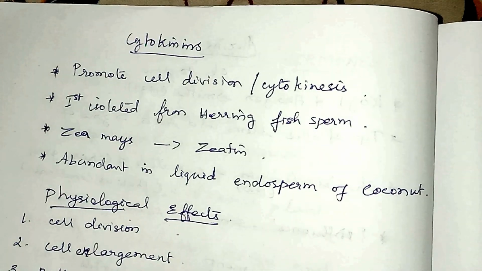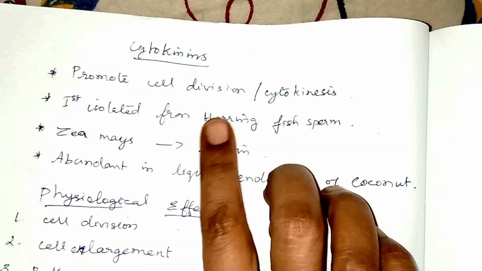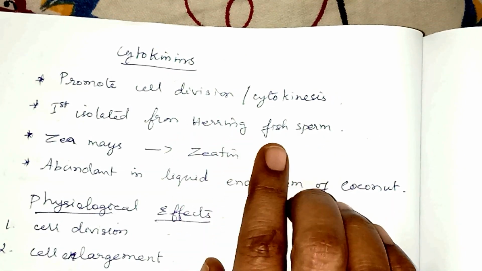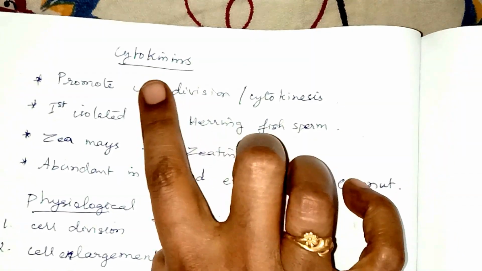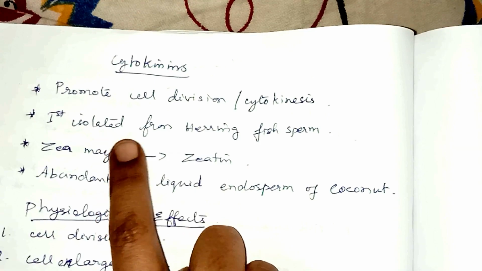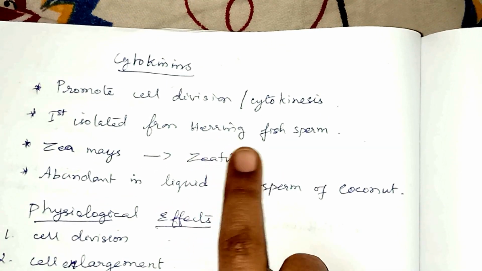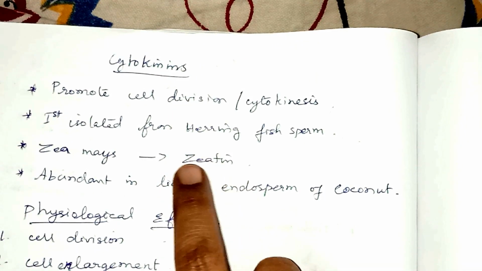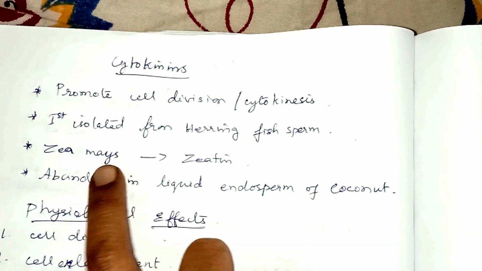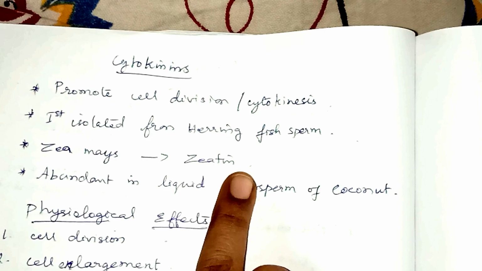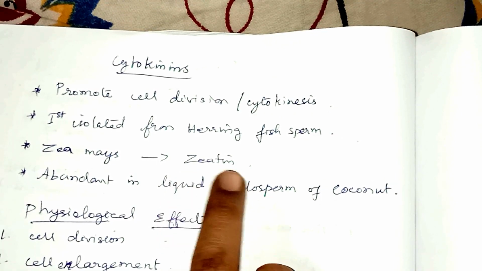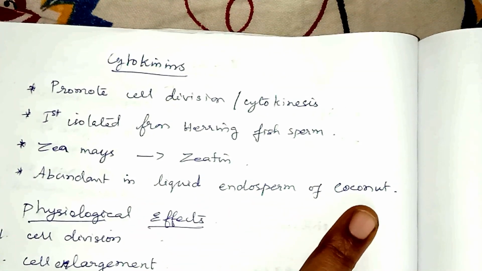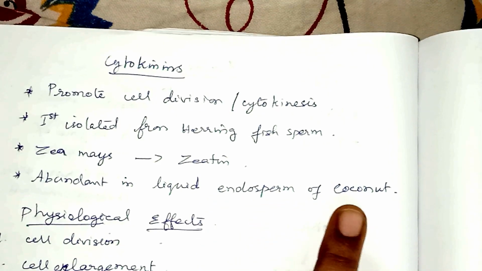The next plant hormone is cytokinin. Cytokinin promotes cell division, that is cytokinesis, and it was first isolated from herring fish sperm. Herring is the name of the fish. From that sperm they isolated it, and the cytokinin extracted from the Zea mays or maize plant is called zeatin. So these are the names of the cytokinin, and it is found in abundance in the liquid endosperm of coconut. The liquid endosperm of coconut is nothing but the tender coconut water.